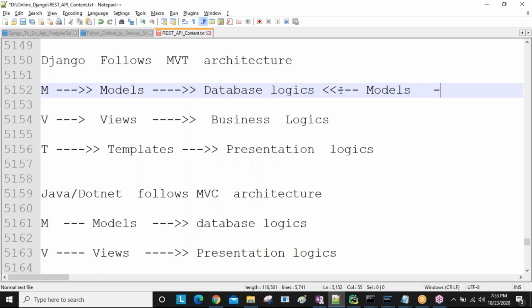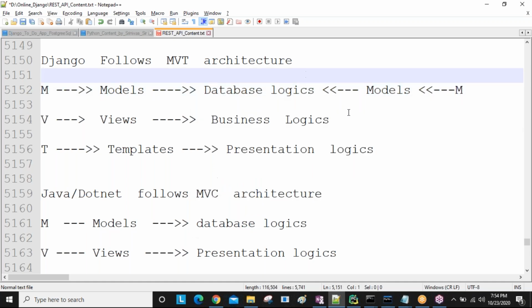Models, so here M stands for model. Like this I am going to write.